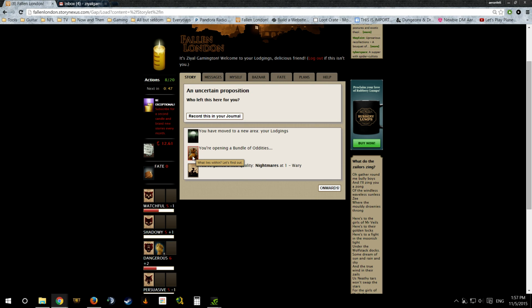A bundle of oddities is going to be anything from a little bit of currency or a little bit of an item that you're going to be able to use, or a lot of something. It kind of varies, but you also see that I've gained a new quality, Nightmares 1, Wary. Now that is interesting to show. I want to just point out that nightmares are becoming a problem.